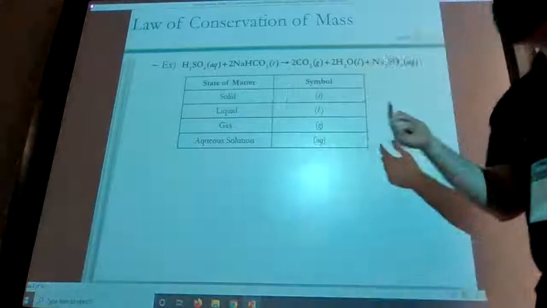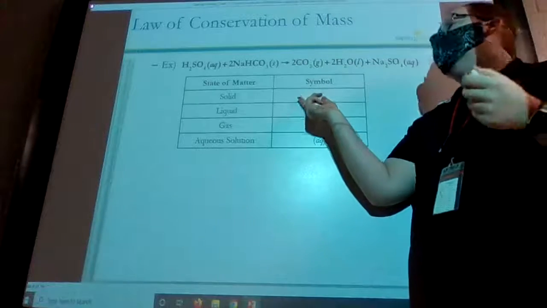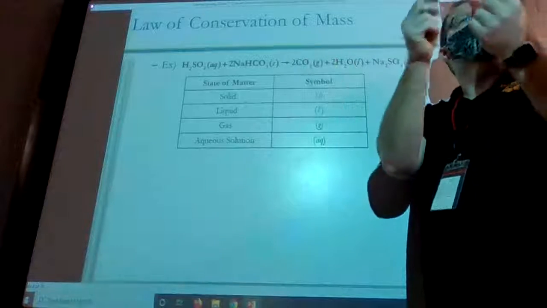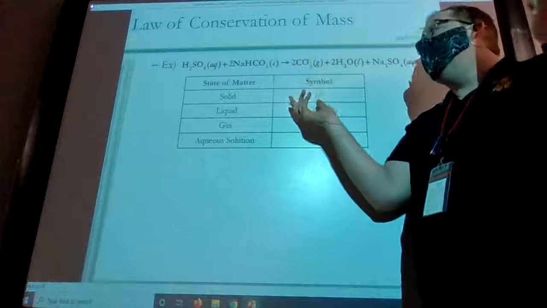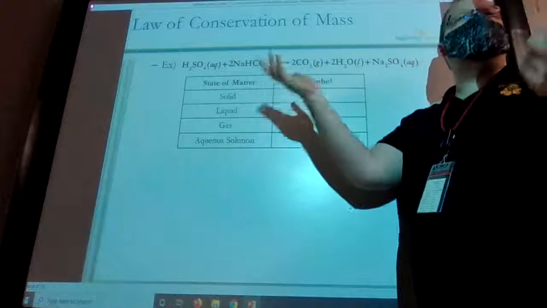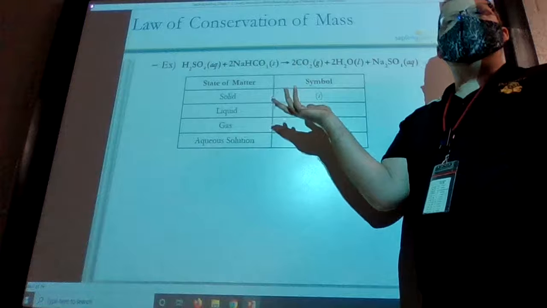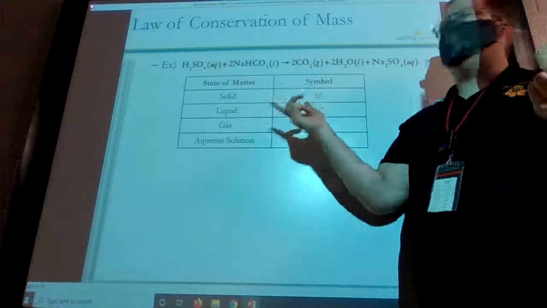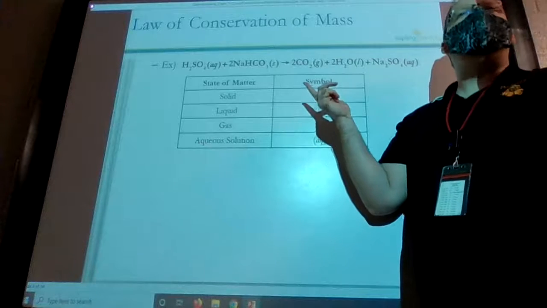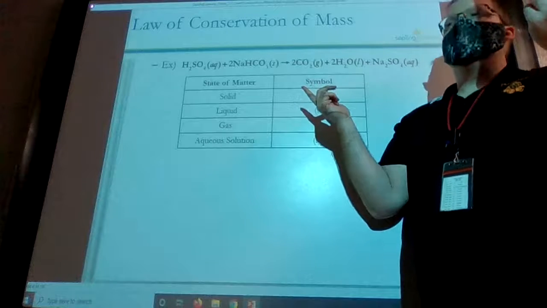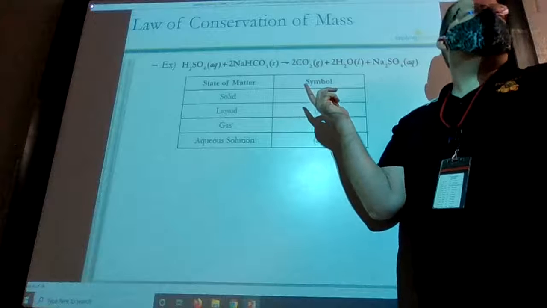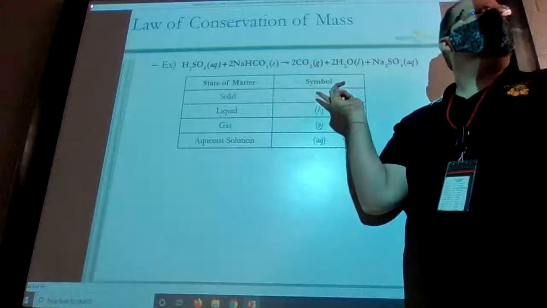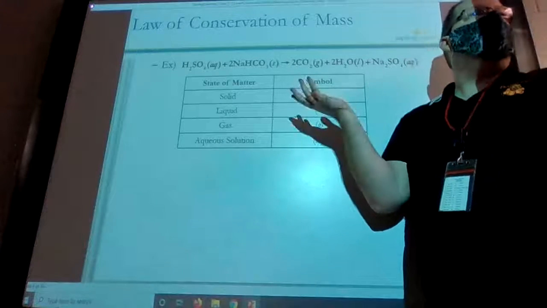Now, if I take something like a solid, like let's say salt, just like the salt you sprinkle on your food or your French fries. What if I want to do a chemical reaction with that and I need it in liquid form? Salt would have to be really, really hot to melt all the way down into a pure liquid. But what can I do with salt? I can dissolve it in water. Now, if I dissolve it in water, is salt the only thing left in that beaker? No, now I have water in there.